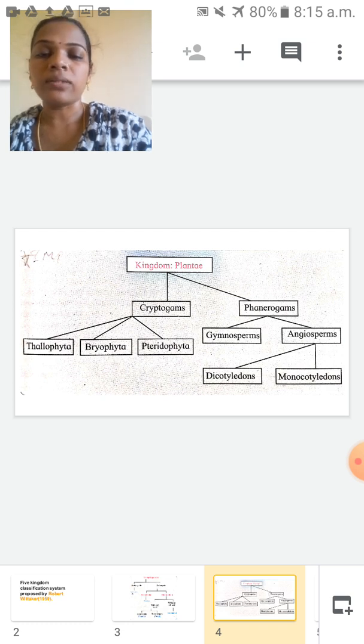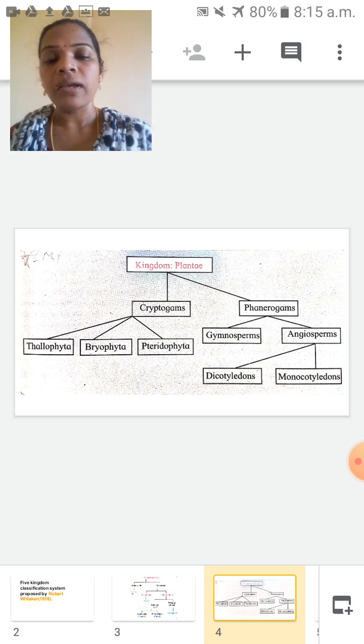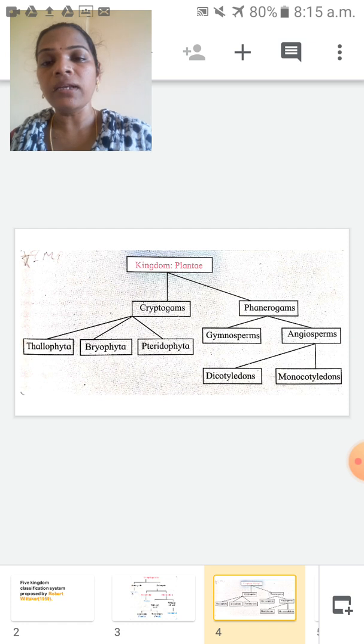Now phanerogams. Phanerogams are divided into two divisions: gymnosperms and angiosperms. In gymnosperms, the seeds are naked. Normally we take the fruit, and the seeds are inside.